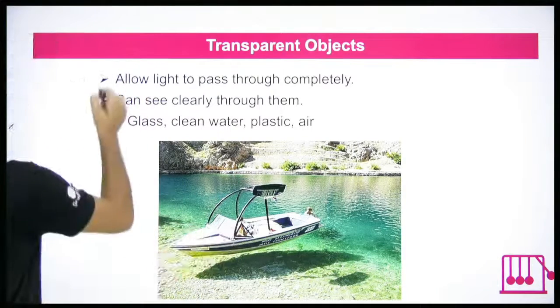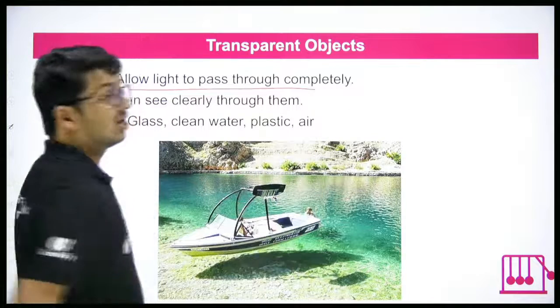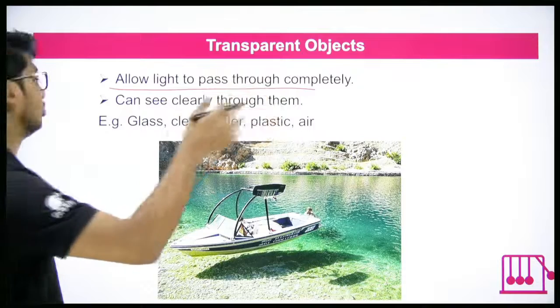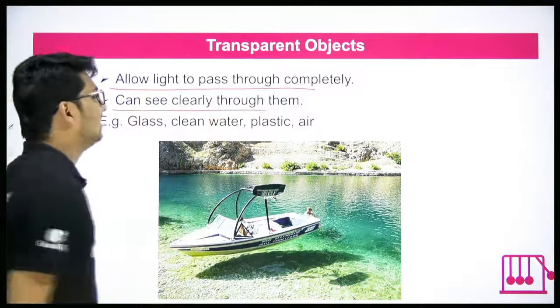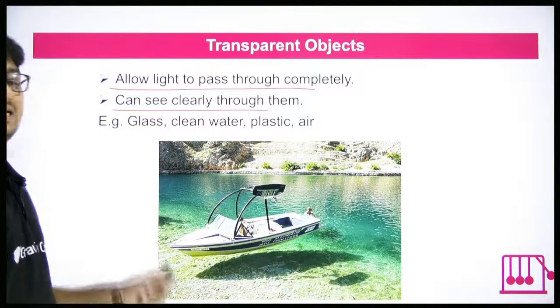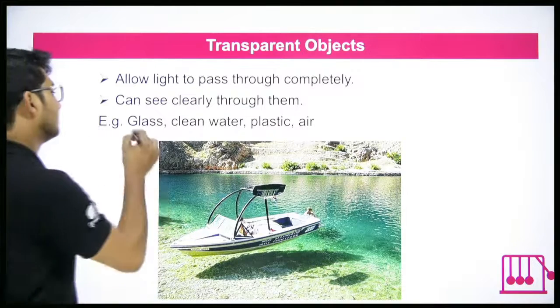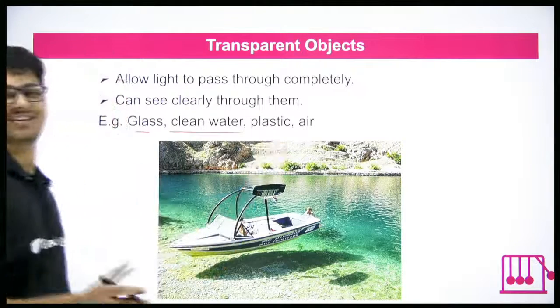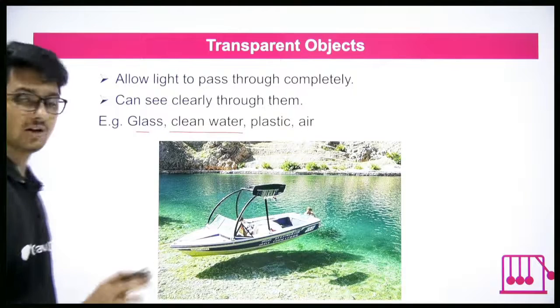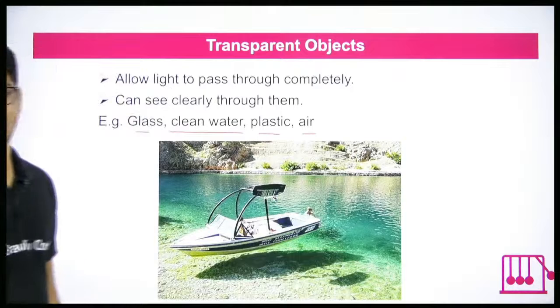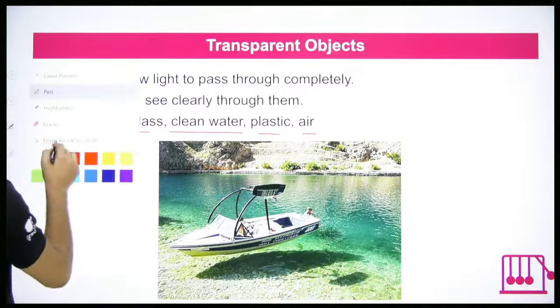So transparent objects are those objects that allow light to pass through completely. You can clearly see through them. Examples: glass, clean water, not muddy water, not polluted water, no. Clean water, plastic, air, etc. Air is an interesting thing.